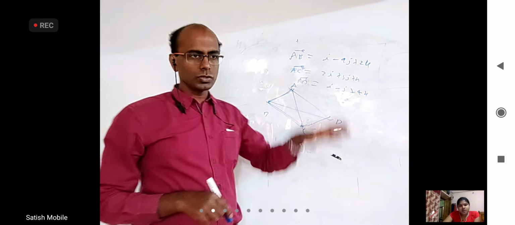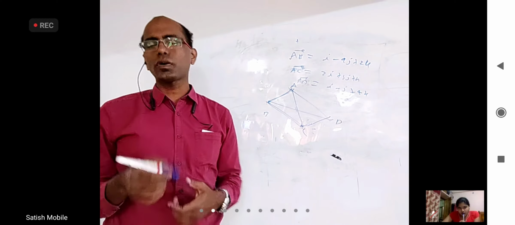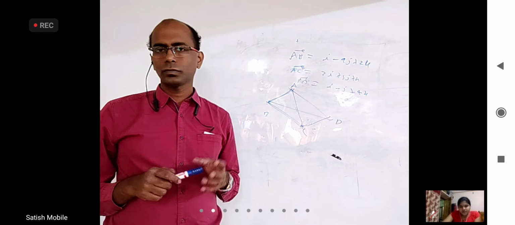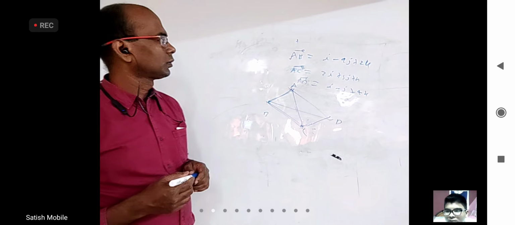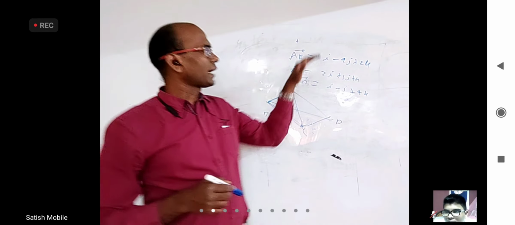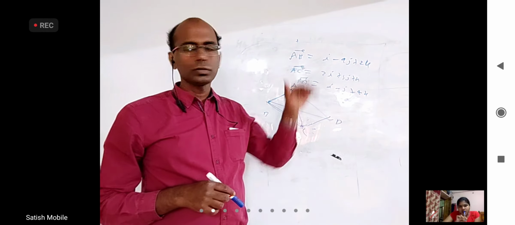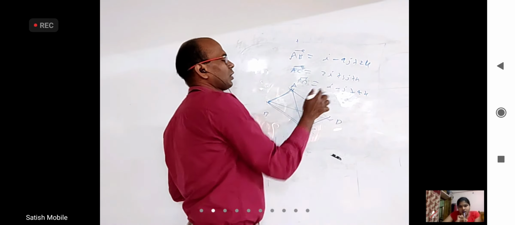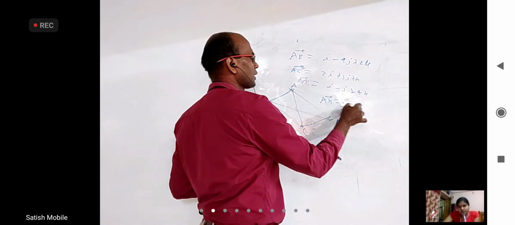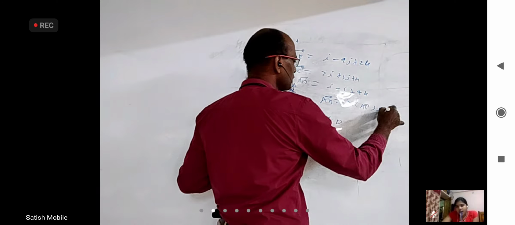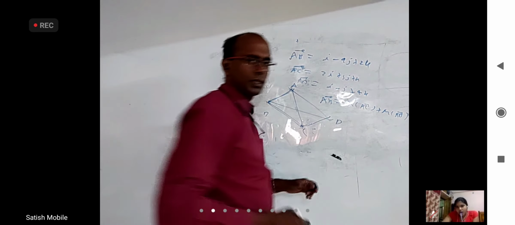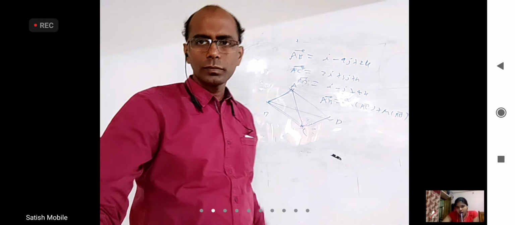Determinant equal to 0. If you don't want to use the determinant, what is the other method? You try to write, any one of them. Let us say you can start with AB bar and write lambda times AC bar plus mu times AD bar. Compare.